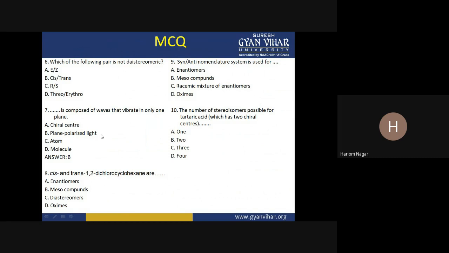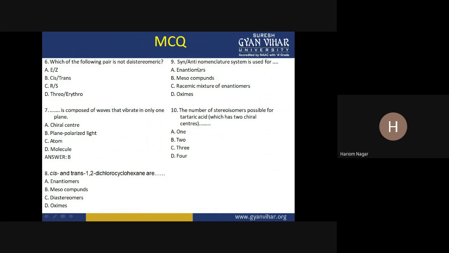So actually this is composed of waves that vibrate in only one plane: plane polarized light. And the eighth question: cis and trans 1,2-dichlorocyclohexanes are actually diastereomers of each other, right?